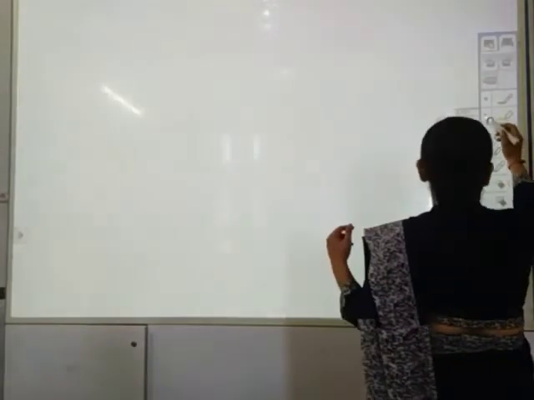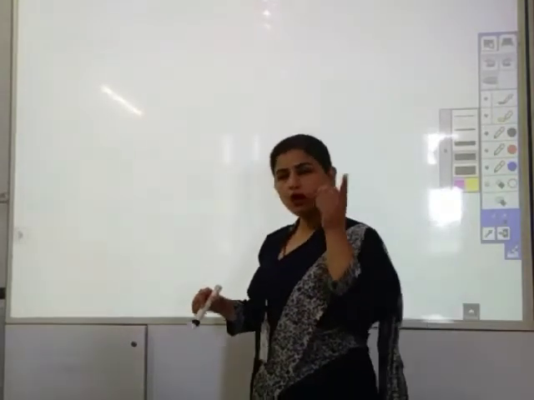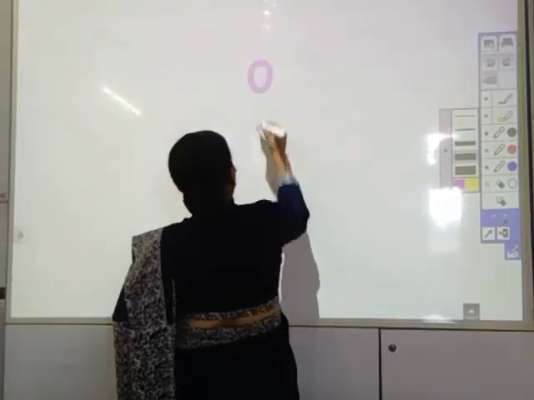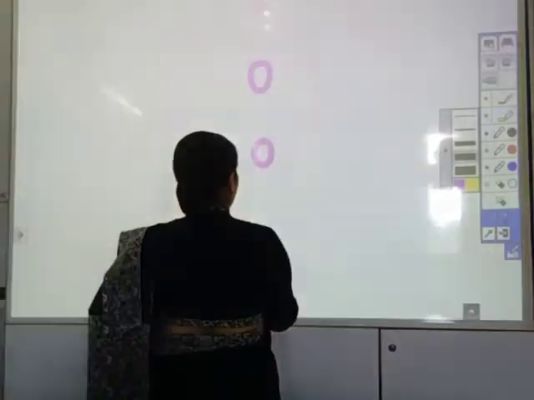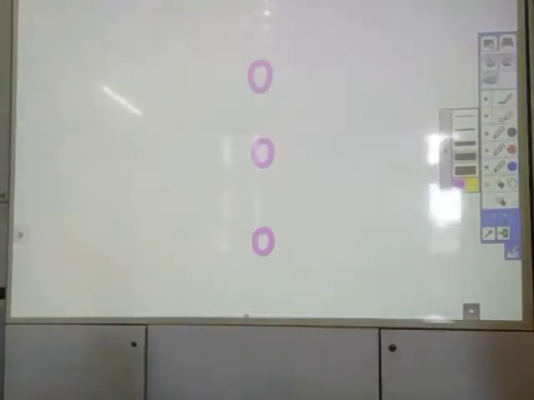Now, what am I writing? I write O, O, O, because we are learning O sound.